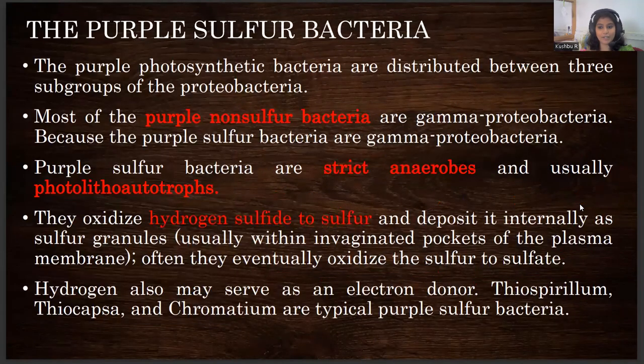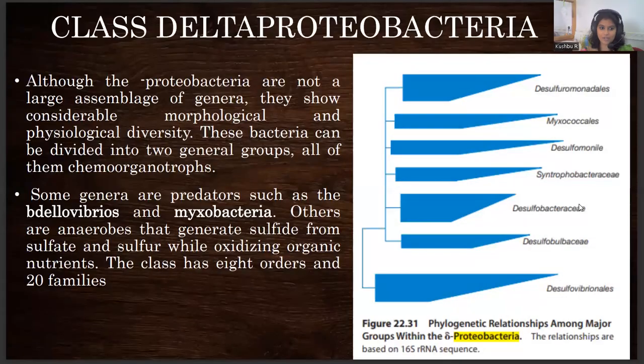These include purple sulfur bacteria. Purple non-sulfur bacteria are alpha proteobacteria. Purple sulfur bacteria are in gamma proteobacteria, which have the capability to oxidize hydrogen sulfide to sulfur and deposit it in the internal cavity of the cell as sulfur granules. They are strict anaerobes and photolithotrophic in nature. Next comes the delta proteobacteria.